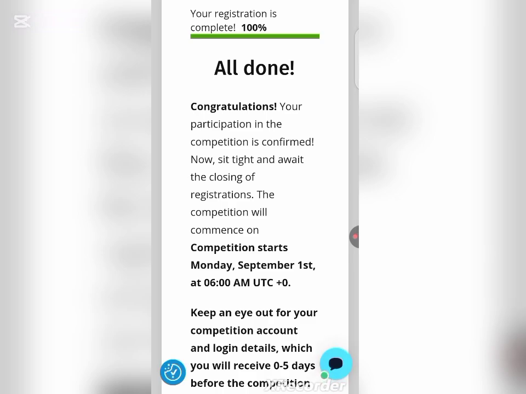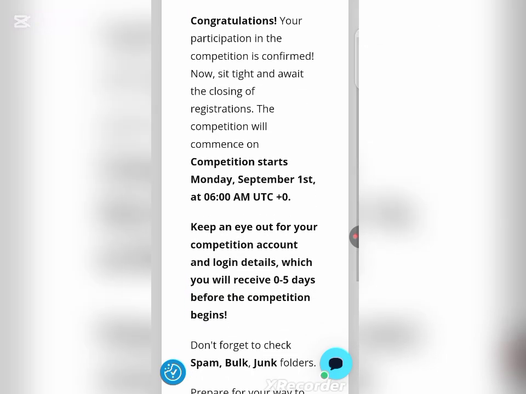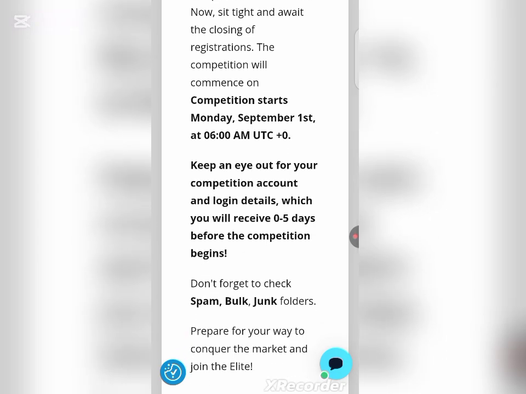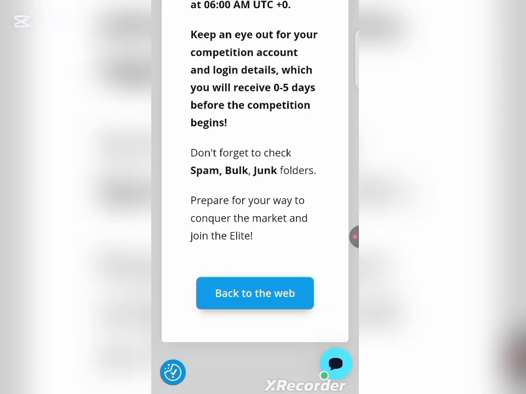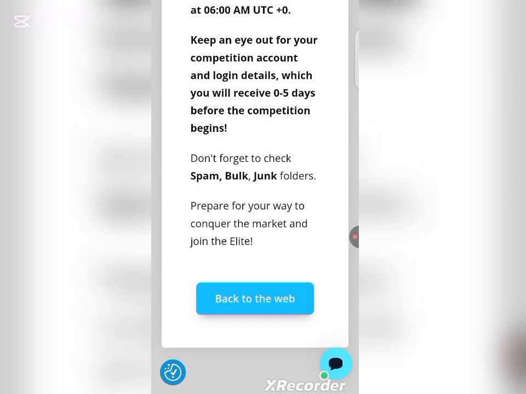Now sit tight and await the closing of registration for the competition. It will start on September 1st. So the next thing for us to do now is to wait for the login details, which will be sent to our email within 0 to 5 days. All right, so congratulations to us. You can now go back to their web, click on back to the web.